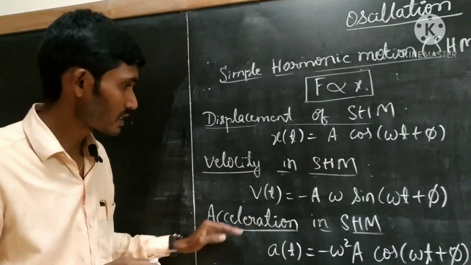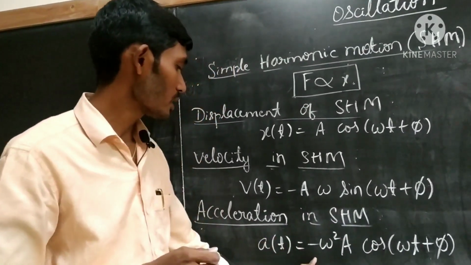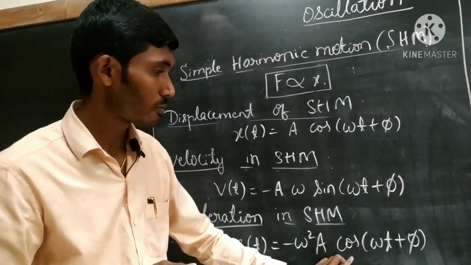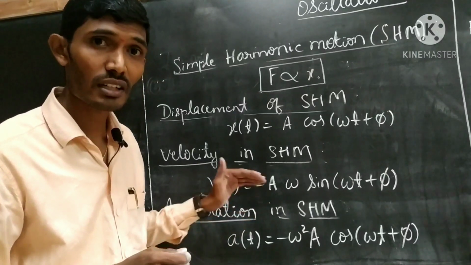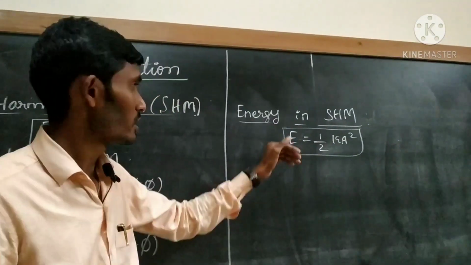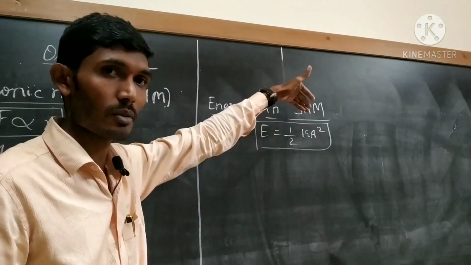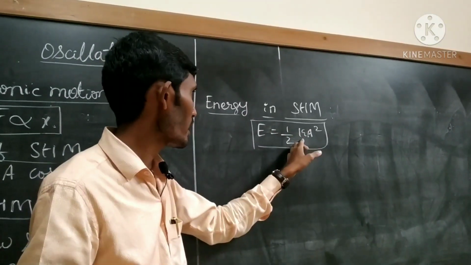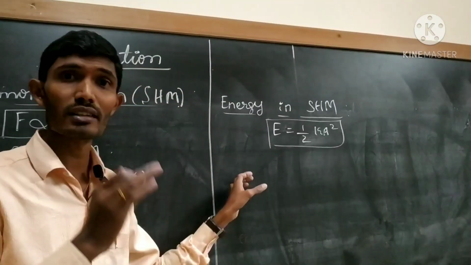Next, acceleration in SHM is given by the mathematical expression a of t equals minus omega square into a cos of omega t plus phi. This is the mathematical expression for the acceleration in SHM. And next, we will derive the expression for the energy in SHM, and that is given by E equals 1 by 2 k into a square. This is the mathematical expression for the energy in SHM.